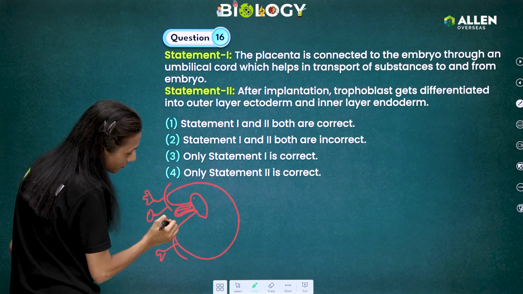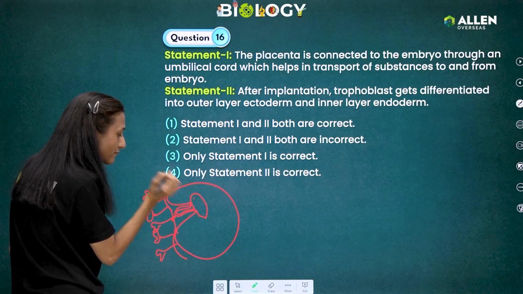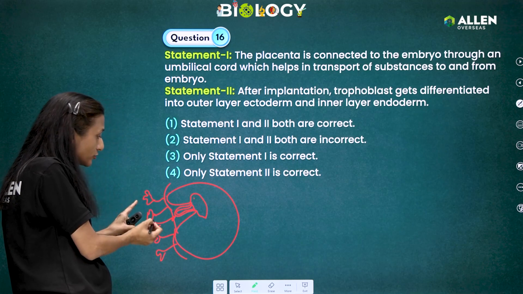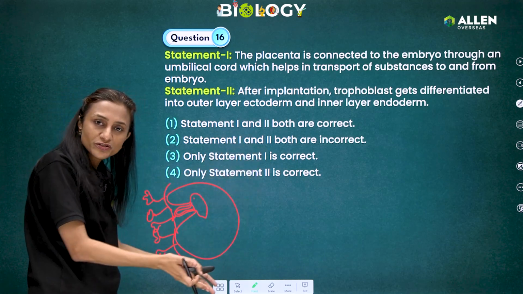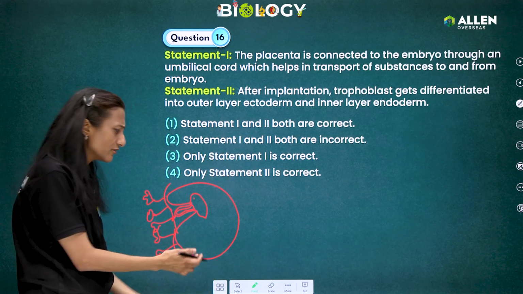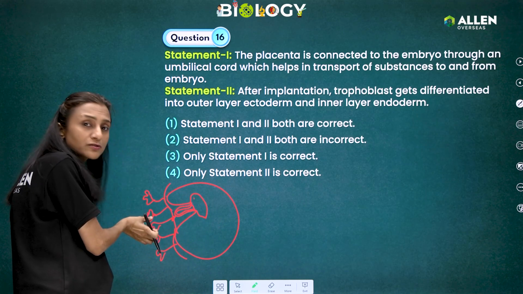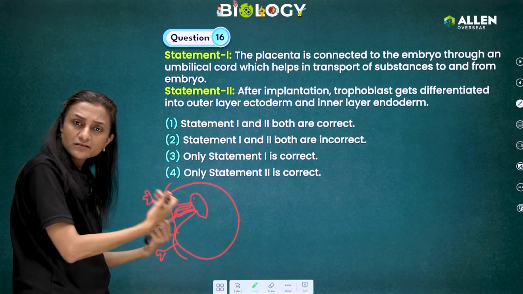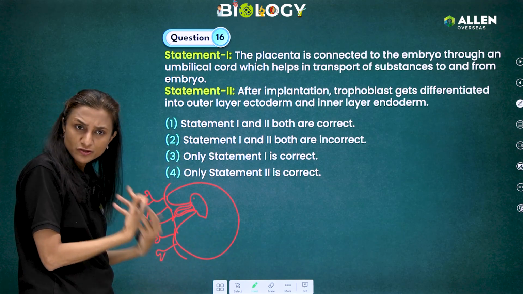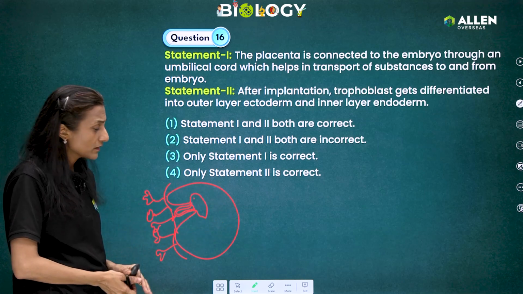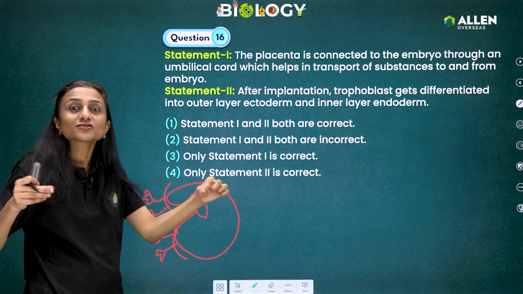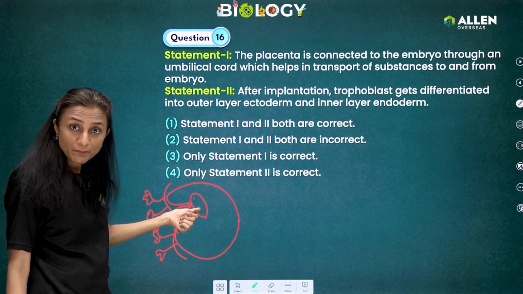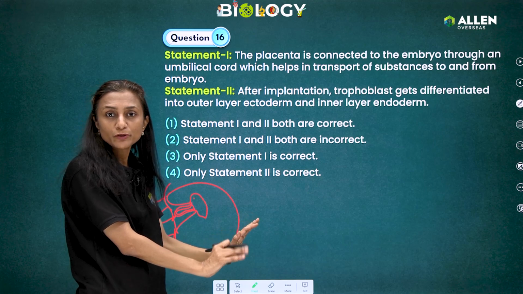Okay, these are all extra embryonic membranes. So how will this developing embryo take nutrition from the placenta? This embryo is enclosed in the amniotic cavity, which is filled with amniotic fluid. So how is it connected to the placenta? The placenta will provide nutrition. It will give gases, all the minerals, ions, and essential food substrates to the developing embryo. So how? There is a cord-like structure, a thread-like structure, the umbilical cord, which connects this developing embryo, which is deeply embedded in the amniotic cavity,